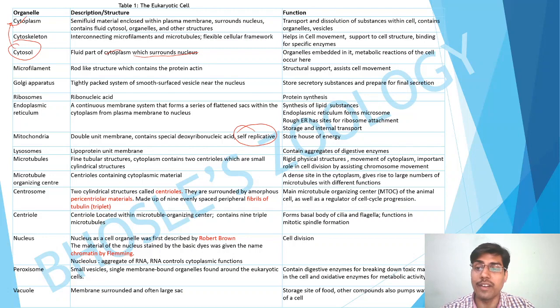The microtubule organizing center, or the MTOC, contains centrioles within the cytoplasm. I think two centrioles are there in the microtubule organizing center. It is a dense site in the cytoplasm which gives rise to a large number of microtubules with different functions. Next is the centrosome. The centrosome is made of two cylindrical structures called centrioles, and they are surrounded by amorphous pericentriolar material made up of nine evenly spaced peripheral fibers of tubulin.